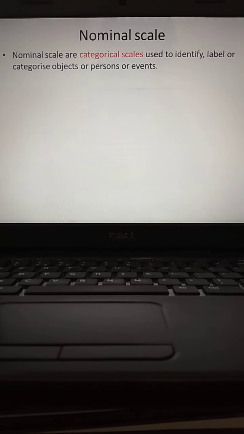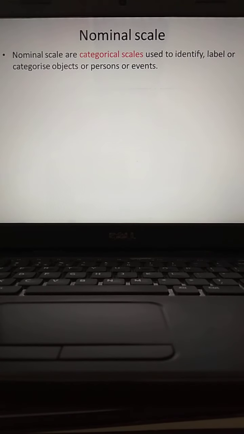So nominal scales are categorical scales used to identify, label or categorize the objects or persons or events. Britannia biscuits, good or bad, nominal scale. For this particular employment, only male are eligible, only female are eligible, or else both male or female.